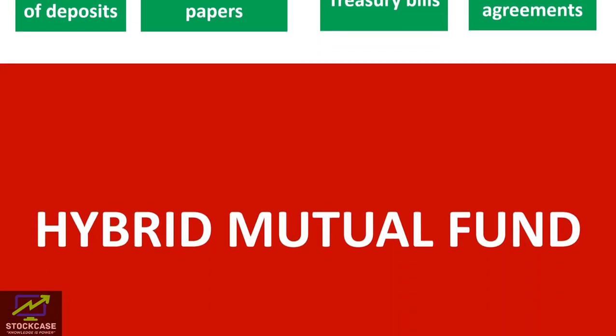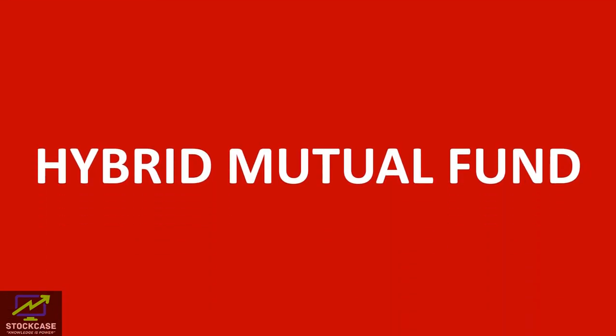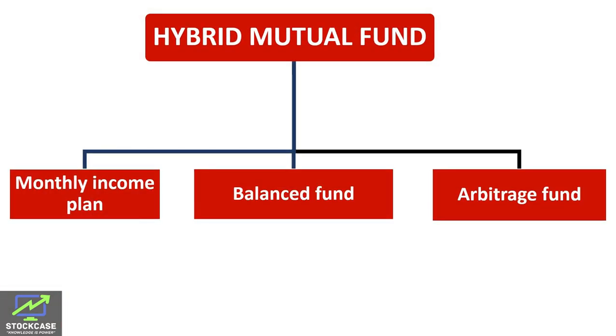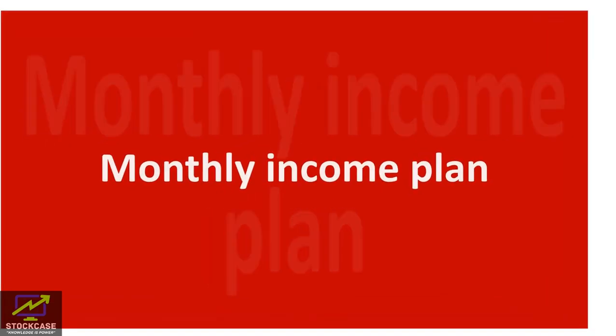The third classification of mutual fund based on investment are hybrid mutual fund. As we know, hybrid mutual funds invest in both equity as well as debt securities in different proportions. There are three main types of hybrid mutual fund: monthly income plan, balance funds, arbitrage fund.